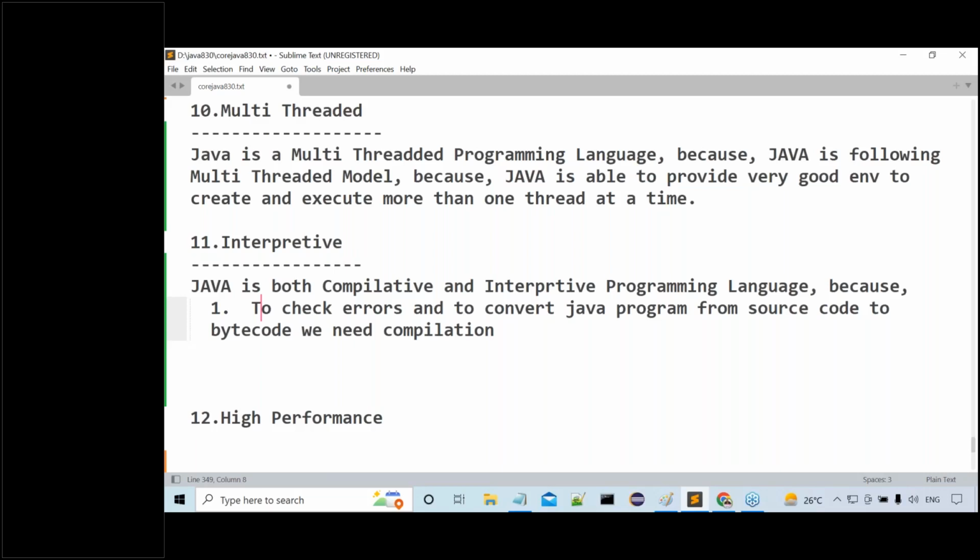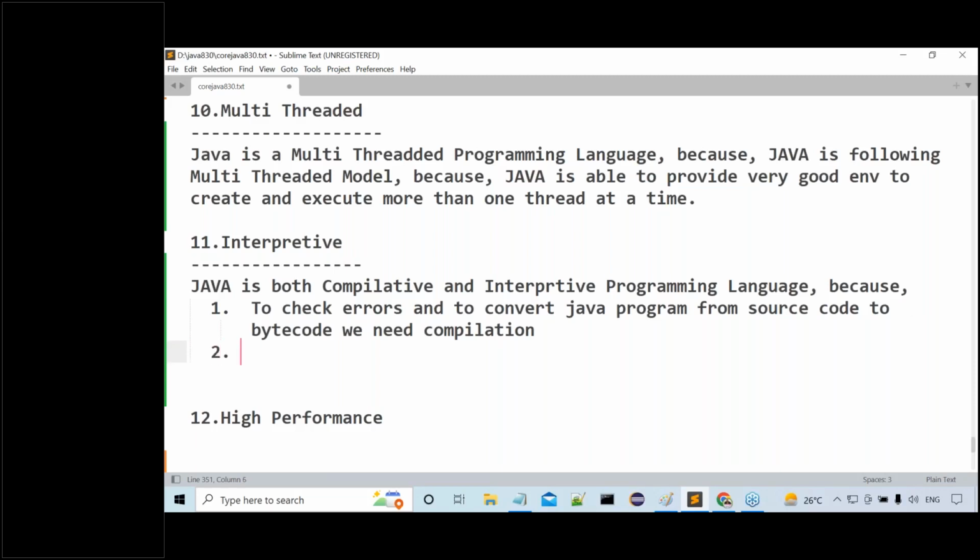So to convert our program from source code to low level code, that means bytecode, we need compilation. And to check errors also we need compilation. So compilation is required or not? Over the Java program, compilation is required or not? Definitely compilation is required. That's the point here we have to understand. Compilation is mandatory for Java programs. Then what is the second point here now?